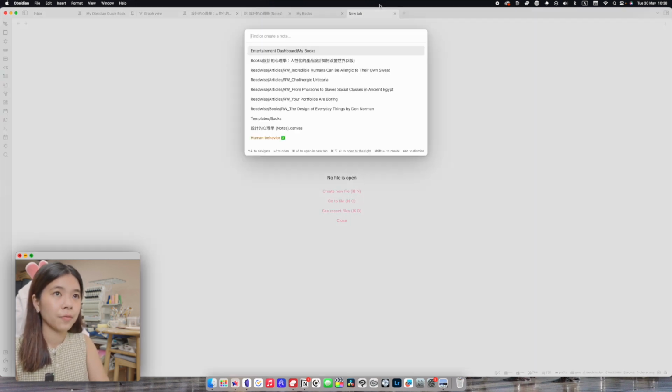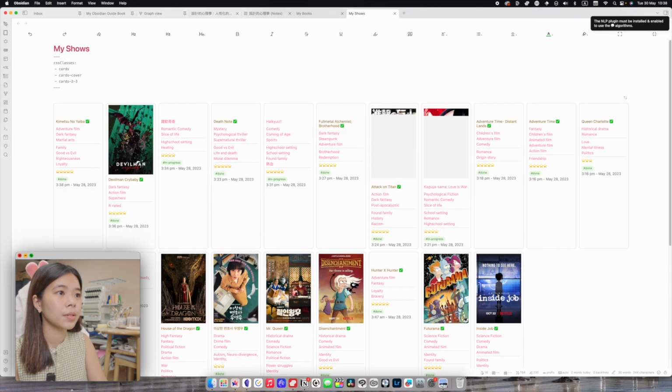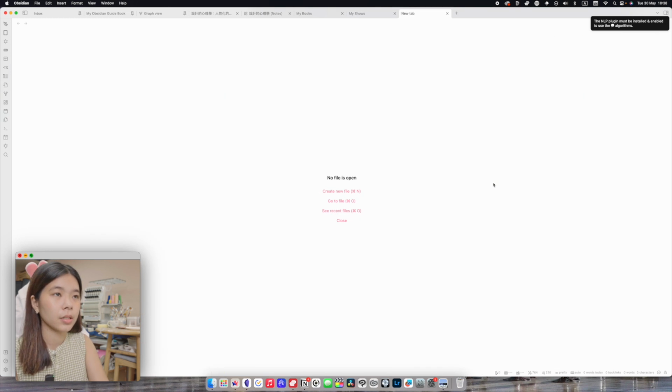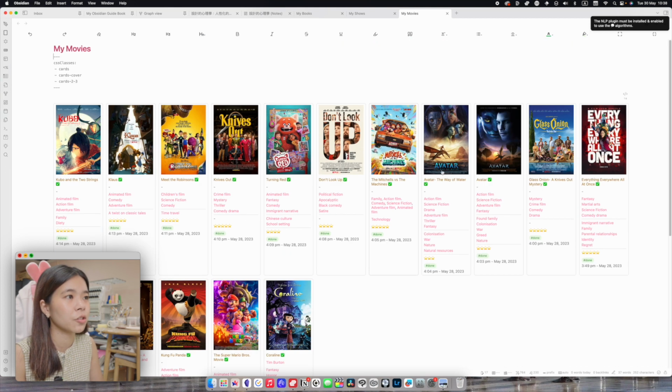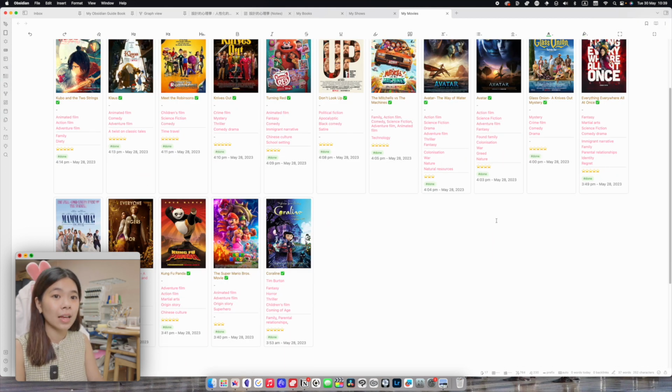I also have one for my shows, which is a lot more elaborate, as you can see. I also have it for my movies. I did this over the weekend to try and figure out how I want to set this up, which is why I have so many random things in here.